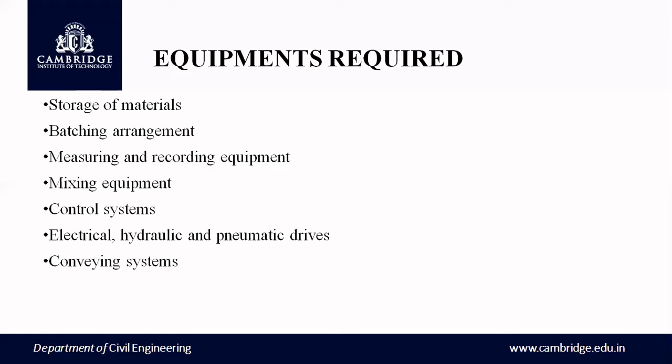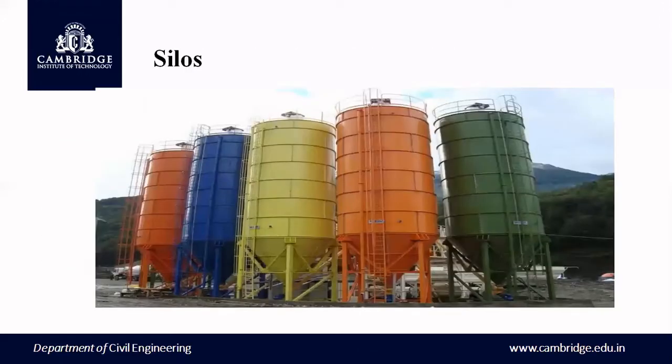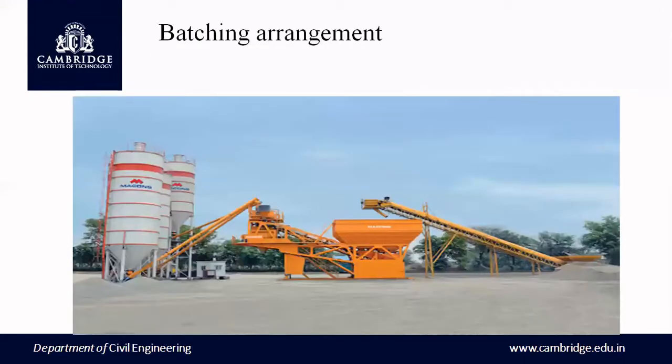And conveyor systems are nothing but the belt and screw conveyors for transporting the material from one place to another place, that is, to transfer fresh concrete through belt and screw conveyors. As you can see, the silos here are generally used for storage of material. And this figure shows the batching arrangement. This is called the batching arrangement. These are called silos.